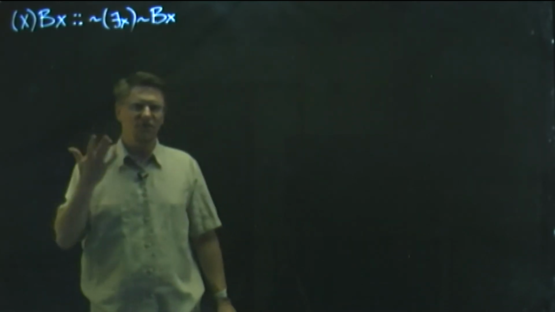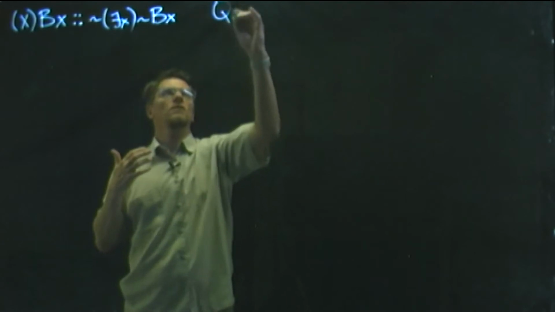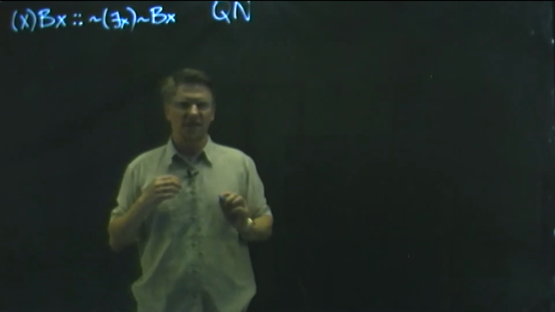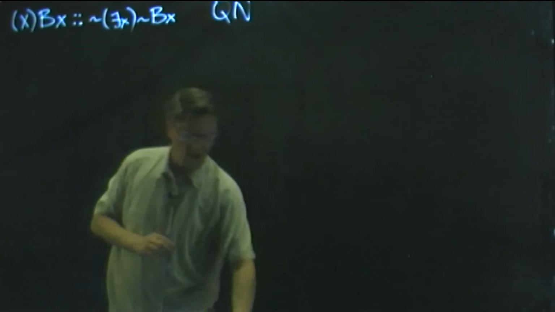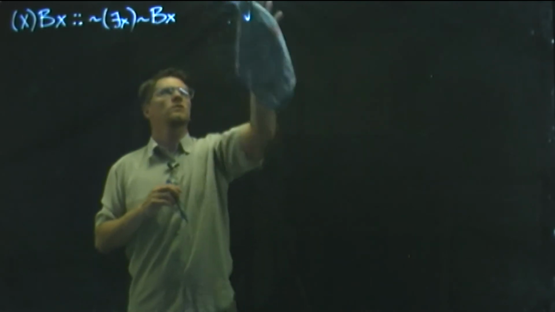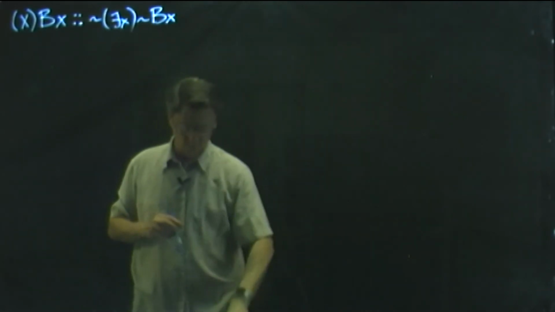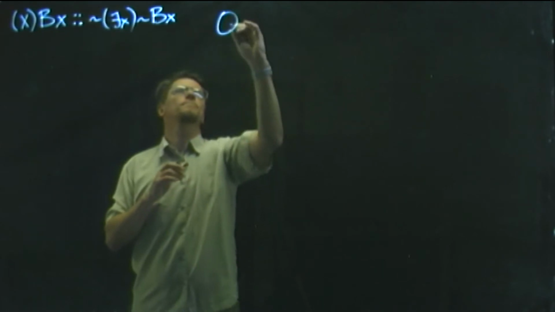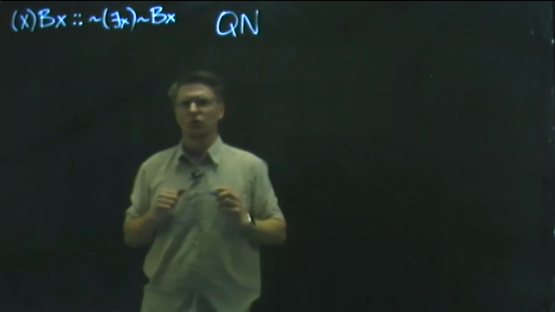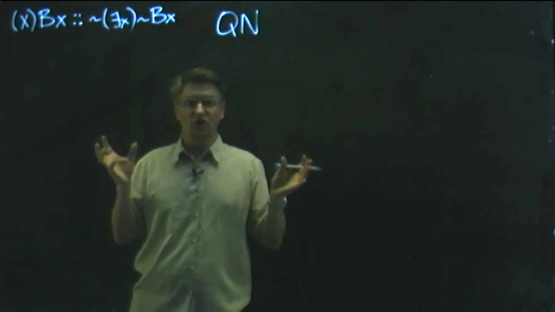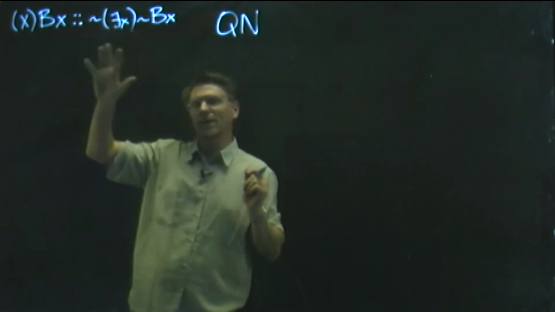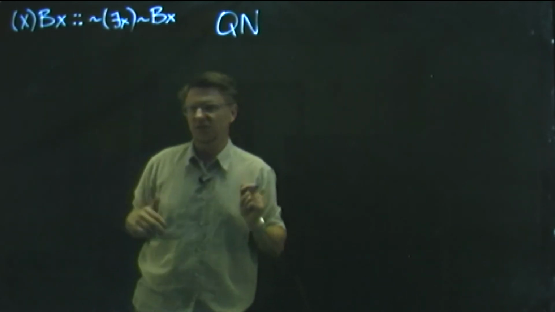Now, this is the first of, again, what we're calling the quantifier negation rules, QN rules. Let me write that down a little lower so we can continue to see it here. Okay, the QN rules. There are 4 versions of the QN rules, and so let's go back to this. Let's generate all of them here with some discussion.